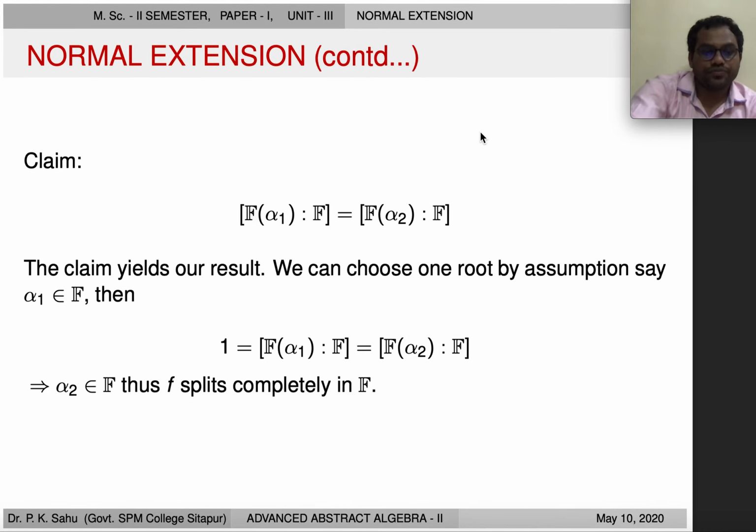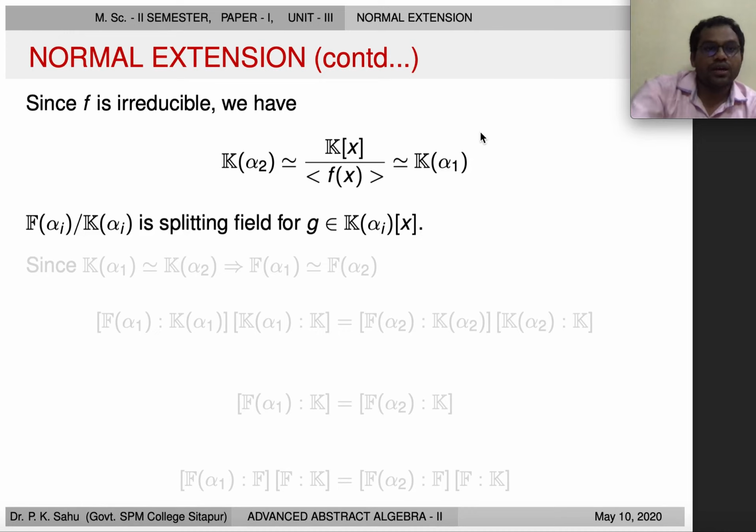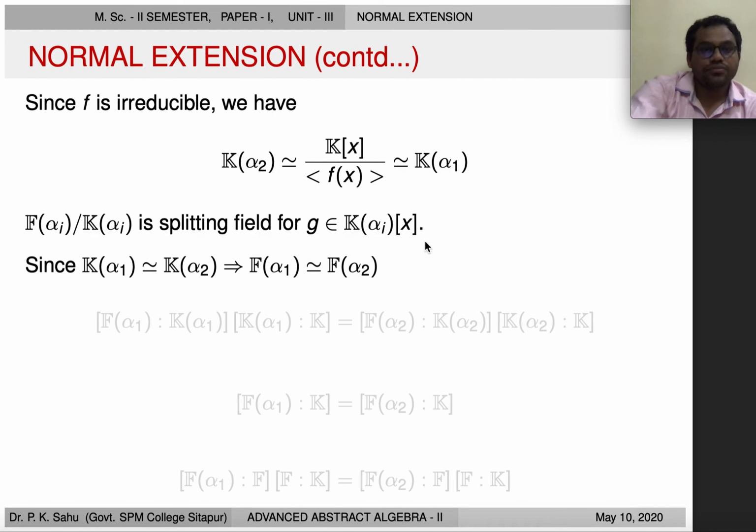So what we have? M(α1) over K(α1) is a splitting field for g which lies in K(α1)[x]. Now since these two are isomorphic, K(α1) and K(α2), and now M(α1) is a splitting field over K(α1) and M(α2) is a splitting field over K(α2), these two will be isomorphic, meaning M(α1) is isomorphic to M(α2). This result follows from the uniqueness of the splitting field. For the details of uniqueness of a splitting field, you can watch my second lecture.